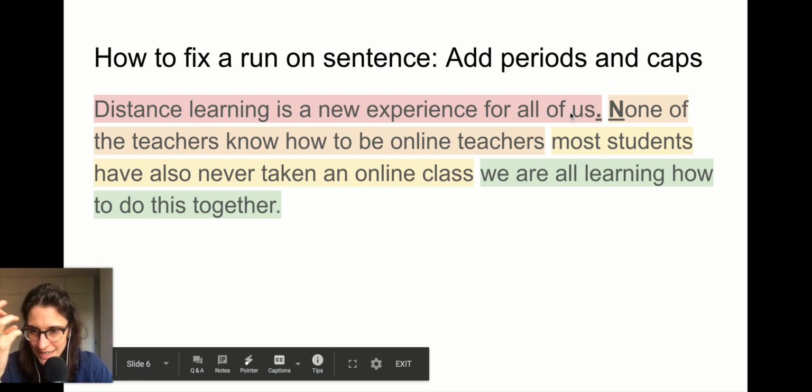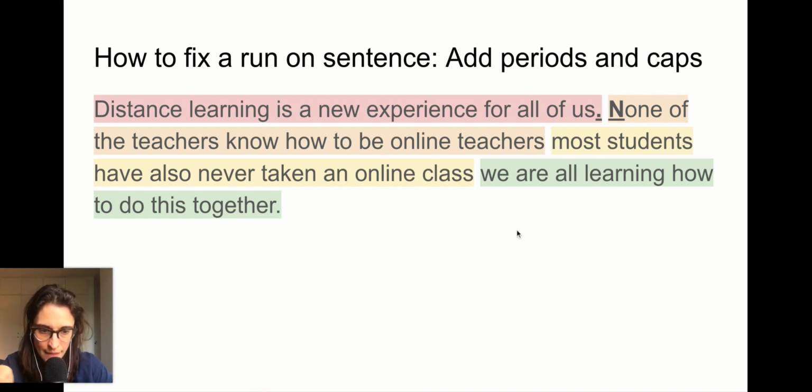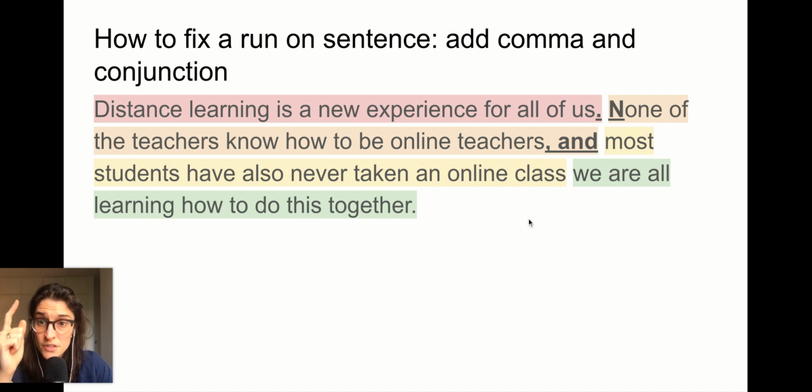So now I have my next idea. I need to separate the orange from the yellow. So this one, I'm going to do a little differently. I'm not going to add a period in every one. Maybe that's too boring. I could do period, period, period. I could have put a period right there, a period right there, a period right there. That would work. But I'm ready to mix it up. I'm going to add a conjunction. A conjunction. That word right there, and, is a conjunction.